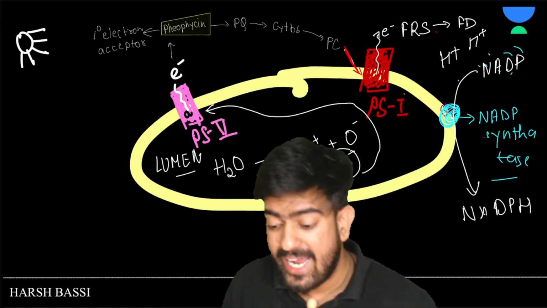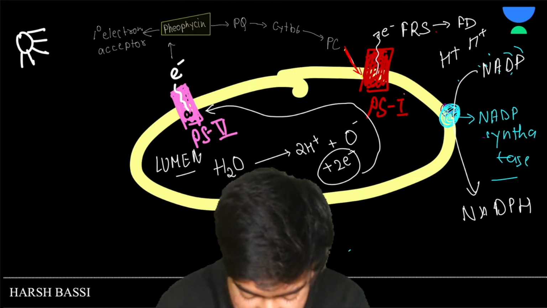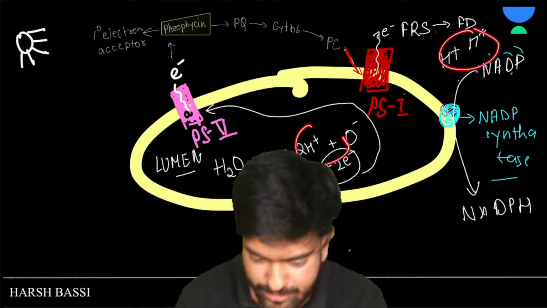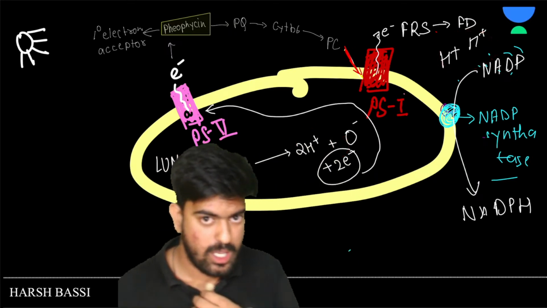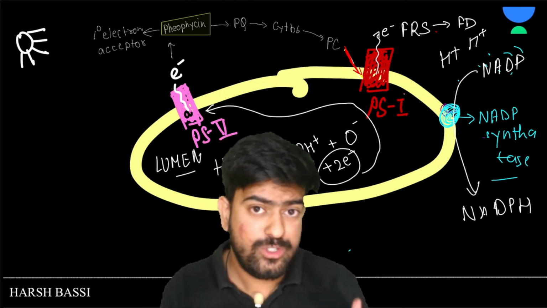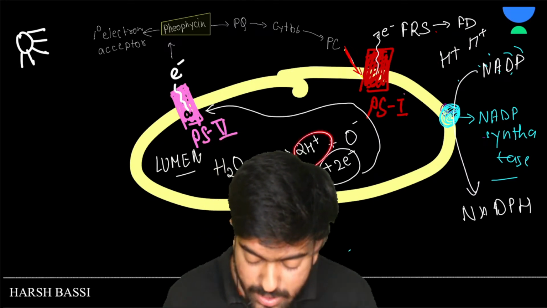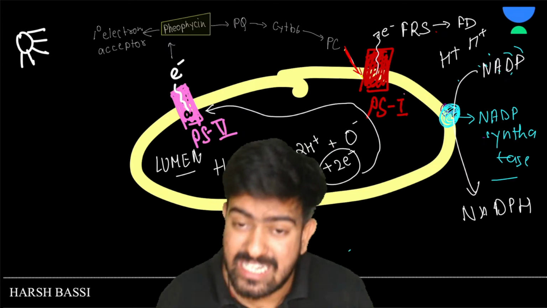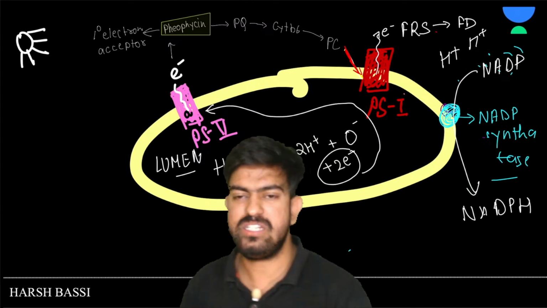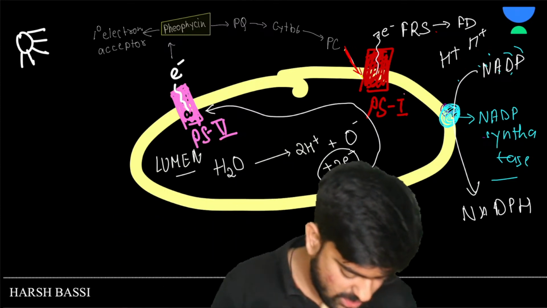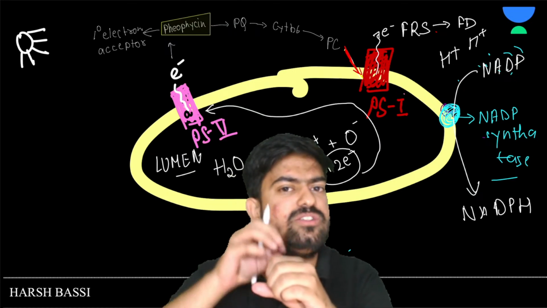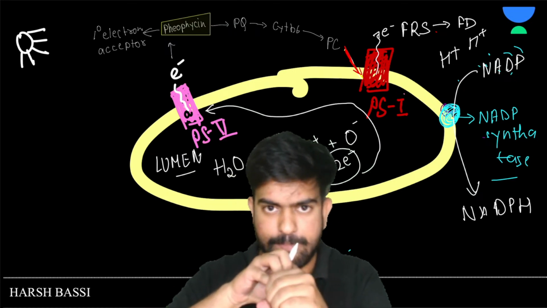So see, ATP will be made with the help of these hydrogen ions. How, sir? See, we are going to create a potential difference here between the concentration of the hydrogen ions outside and inside. Just imagine that there is a balloon, okay? Inside the balloon there is lots and lots of air.